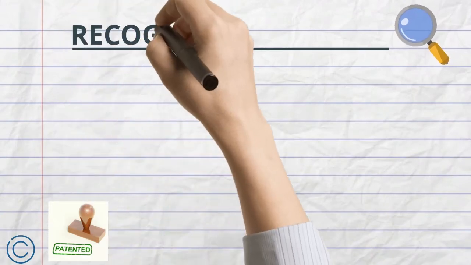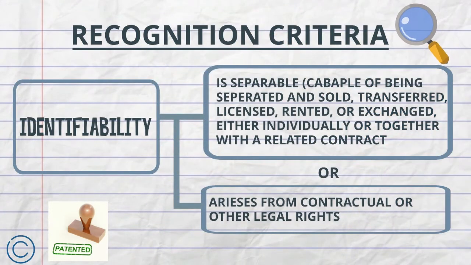In identifiability, there are two aspects that we need to consider, and it needs to fulfill either one of them. The first one is separable. Separable meaning to say that it is capable of being separated from the entity and sold separately, or transferred to another party, or licensed, or rented or exchanged, either individually or together with a related contract.